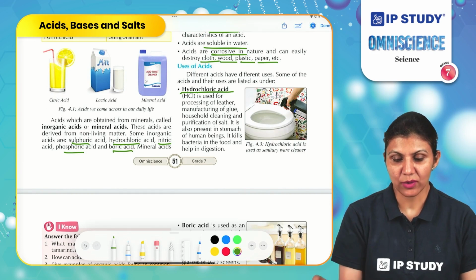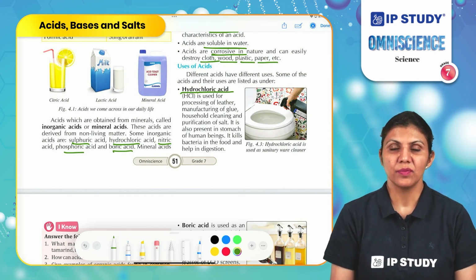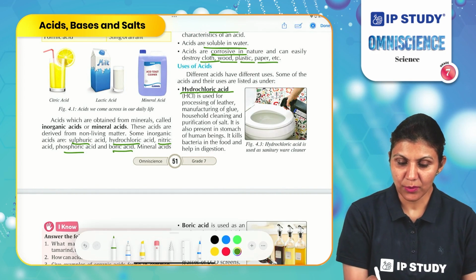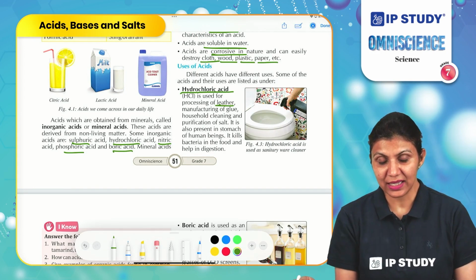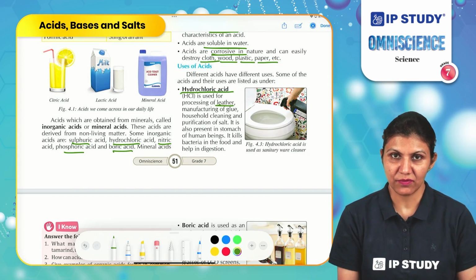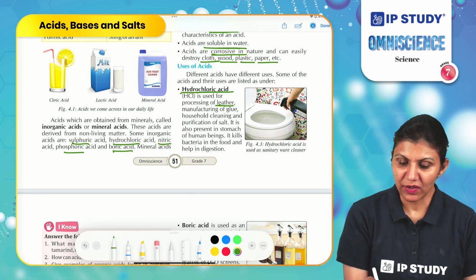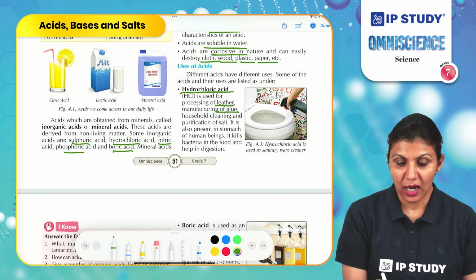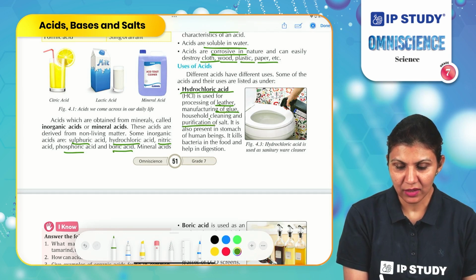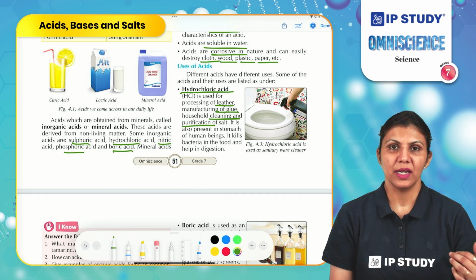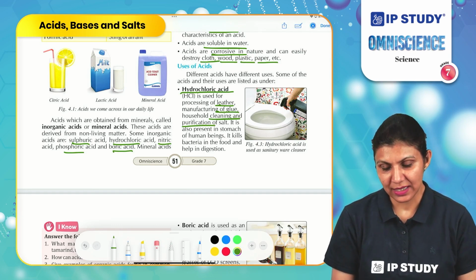First is hydrochloric acid, a very commonly used acid in our life. It is used for processing leather, that is, to clean the leather so that we can make different accessories and objects from the leather. It is also used in manufacturing glue, household cleaning and purifying of salt. So salt is purified, it is refined using acids.